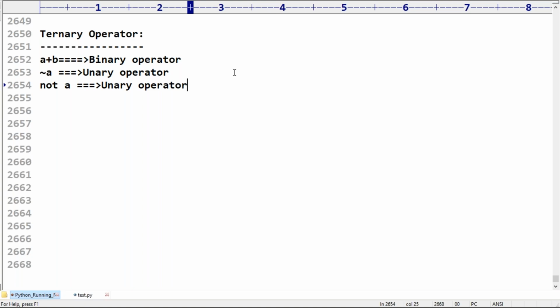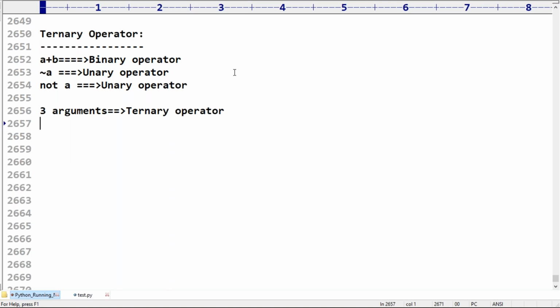If we apply an operator to one argument, it is a unary operator. For two arguments, it is a binary operator. If three arguments are there, such an operator is called a ternary operator. Remember carefully: a ternary operator is one applicable for three arguments.